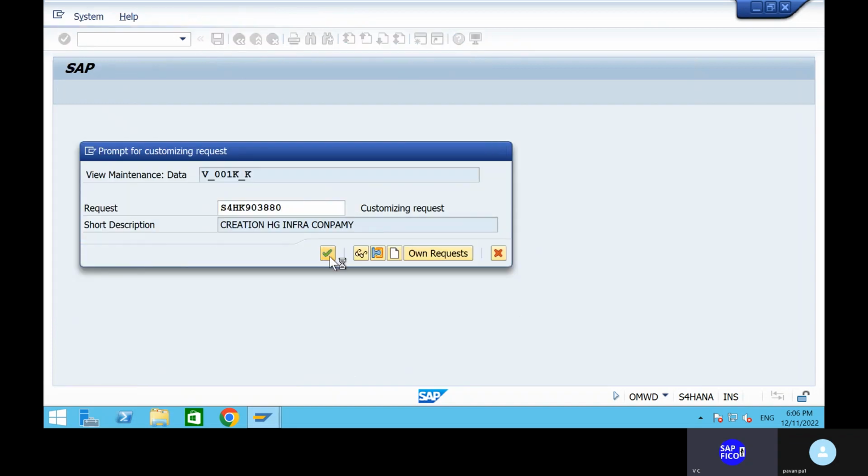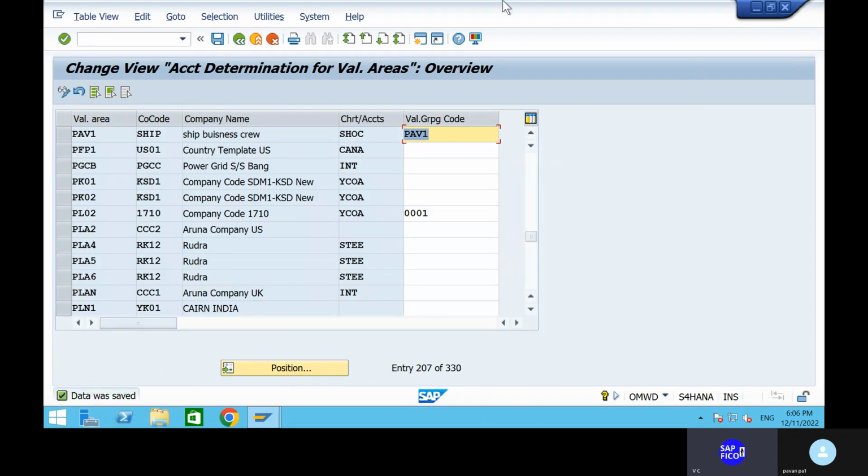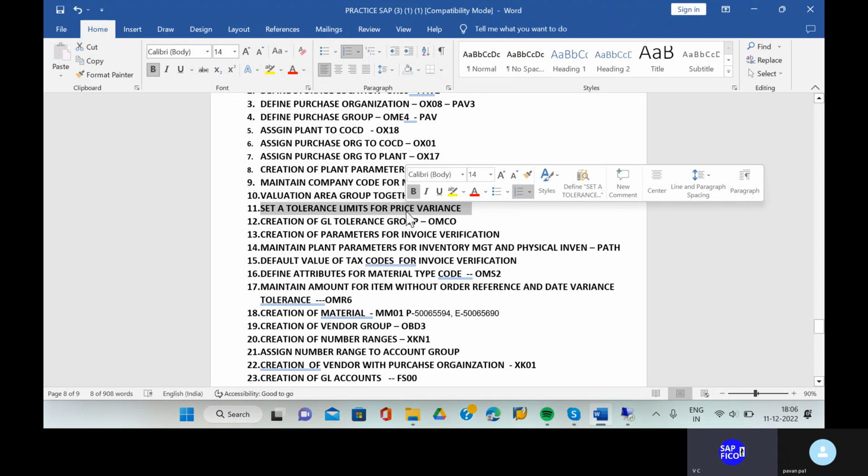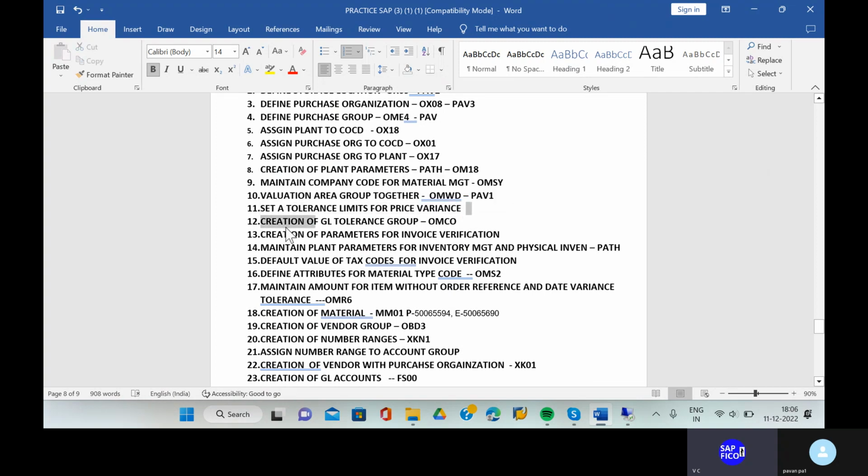See, based on the valuation classes, based on the valuation modifier, based on the valuation groups and all, we are going to assign the GL accounts based on the transaction keys. Okay, in SAP FI to MM integrations and all. Okay, that is the most important thing right now.